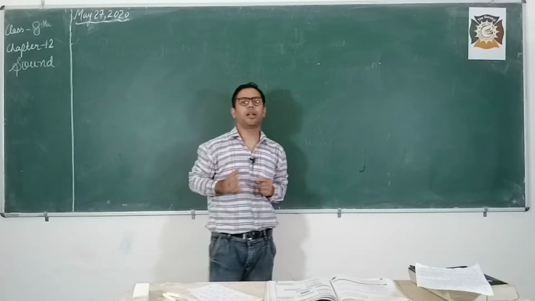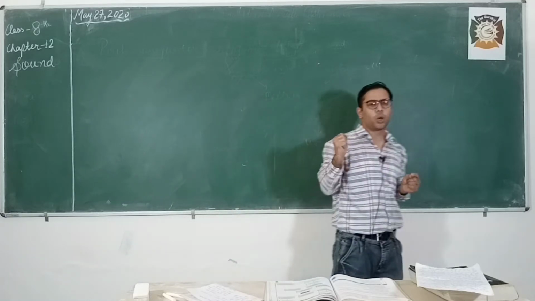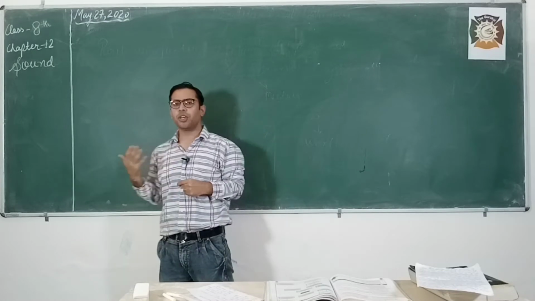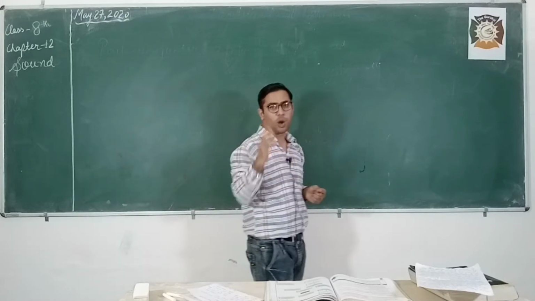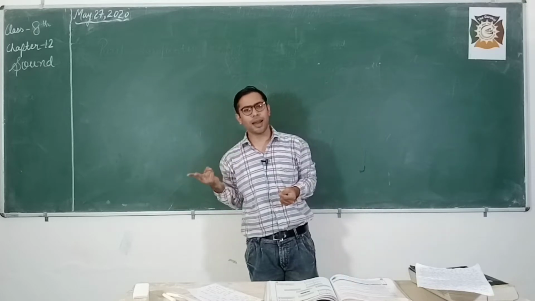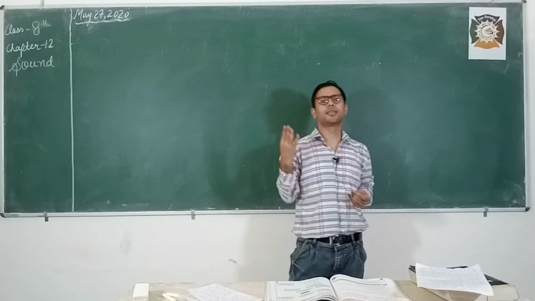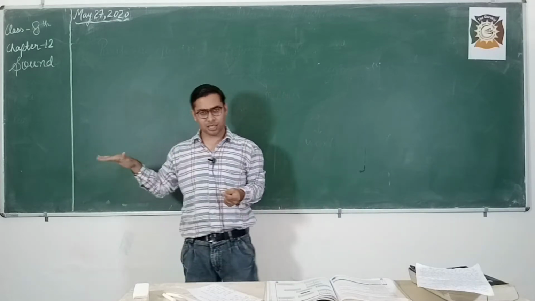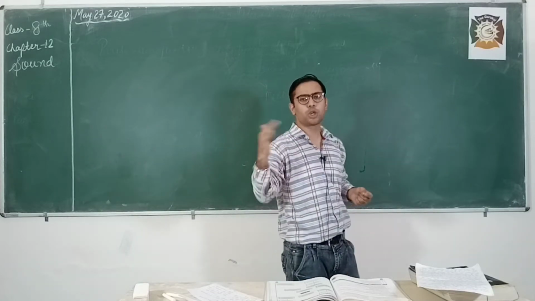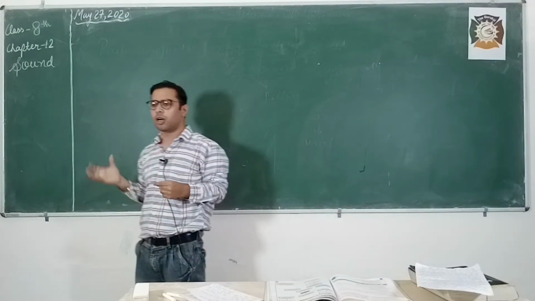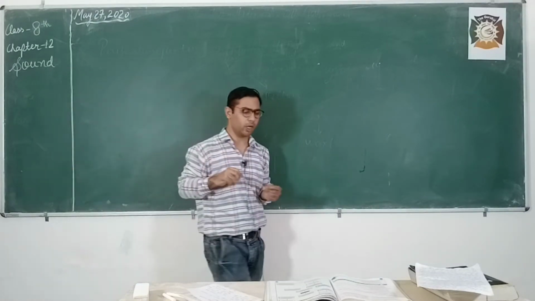Now before starting the chapter, as you know there are 5 sense organs by which we understand our surroundings. Now what are those organs? One is hearing, sight, smell, sense, taste. Okay, sense means touch. Understood everyone? So by these 5 senses we understand our surroundings.